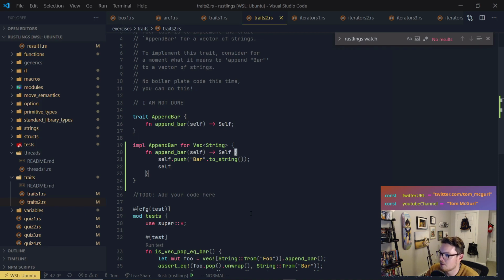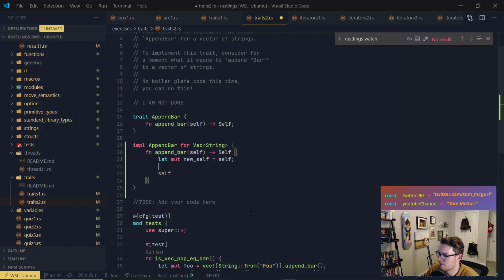So instead, what we can do is, instead of making it mutable, let new_self equal self, and we're going to push bar into that.